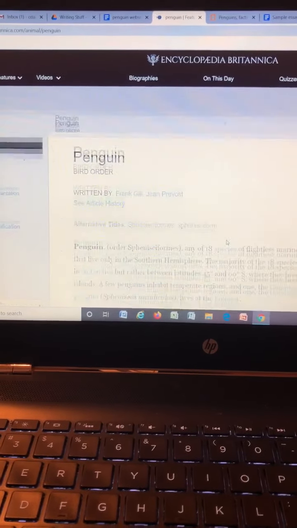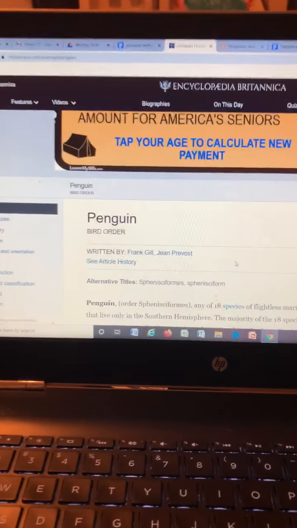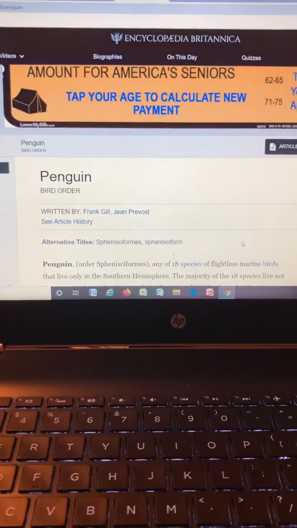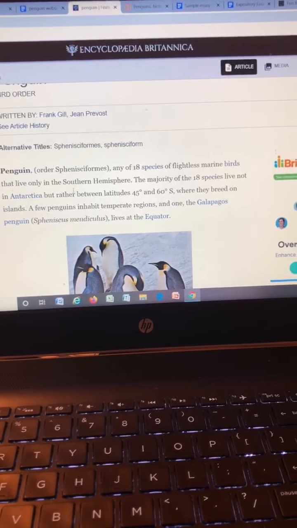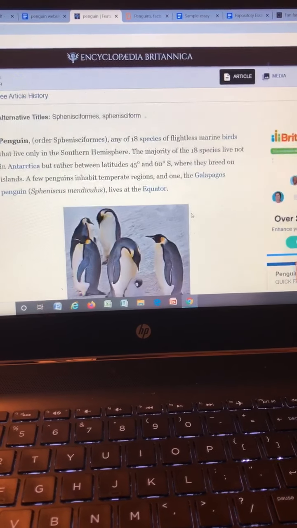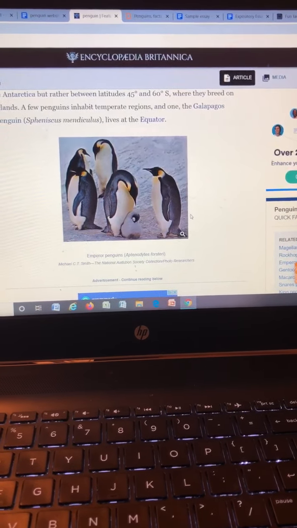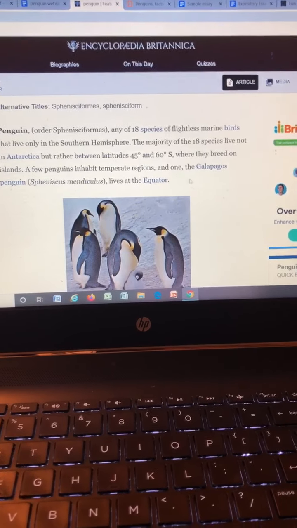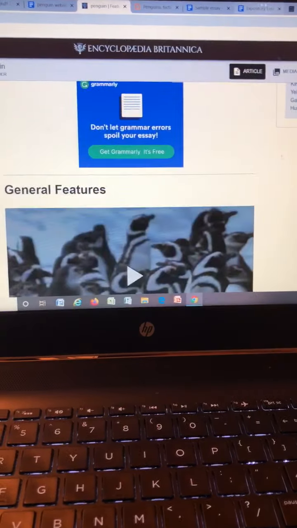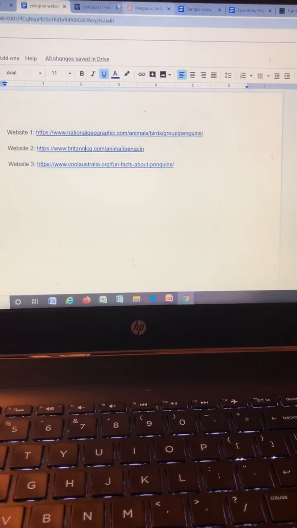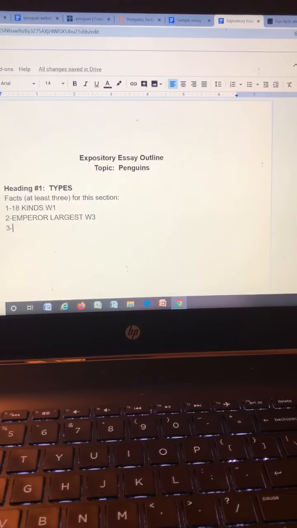What I can find about the species from 2. You do not have to use all 3 sources for each section. You just have to use each of them at least once. So, species, types of penguins. So I could even say, when we're talking about types of penguins, we could say that the Galapagos penguin lives at the equator, because that would be talking about the different types of penguins. Okay.